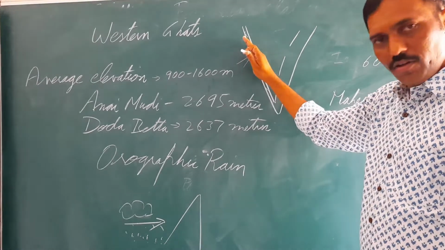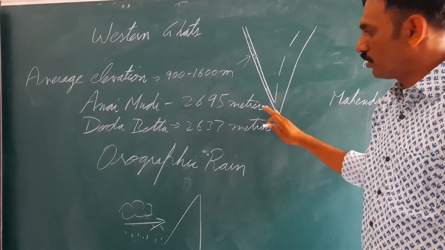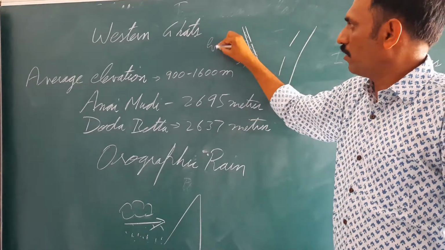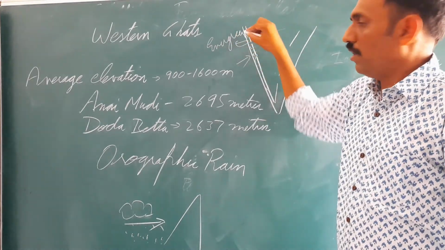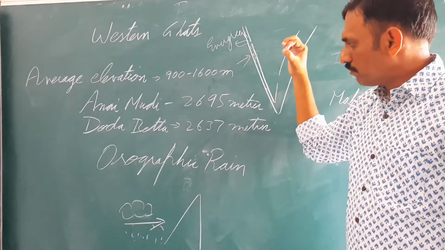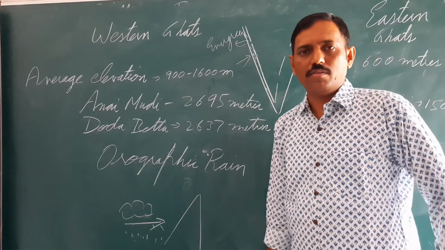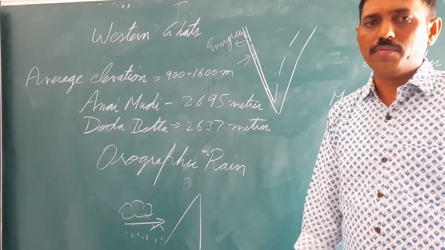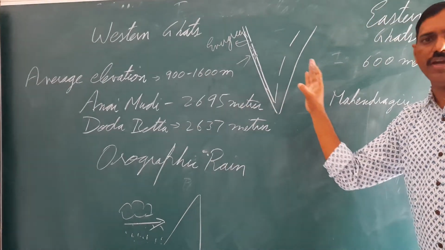The western side of Western Ghat as well as western coastal plain. That's why the vegetation here is also evergreen. Evergreen vegetation, heavy rain, and it is very rich in biodiversity. There is a wide variety of plant life, animal life which is found here. But Eastern Ghat is not having any such feature.